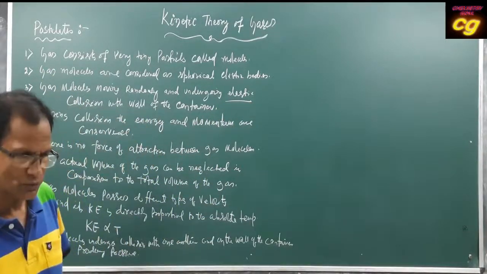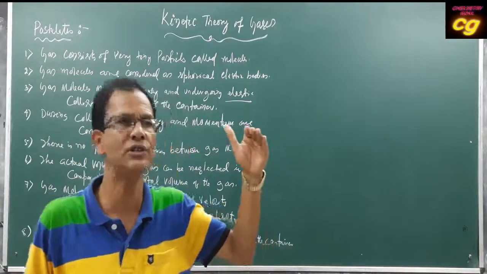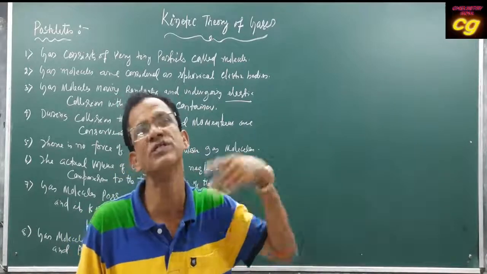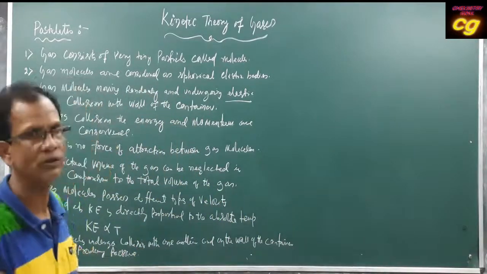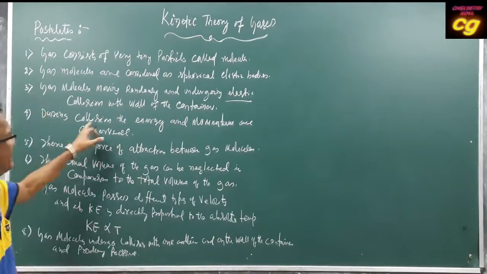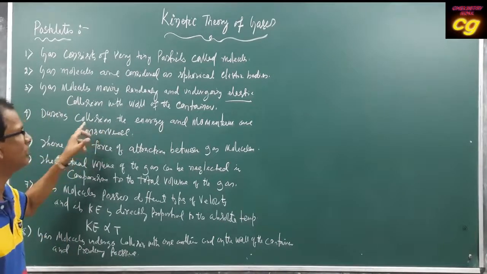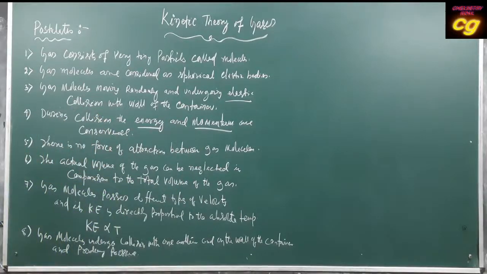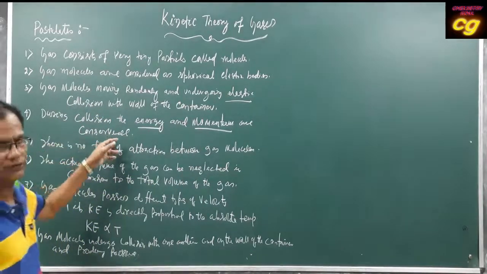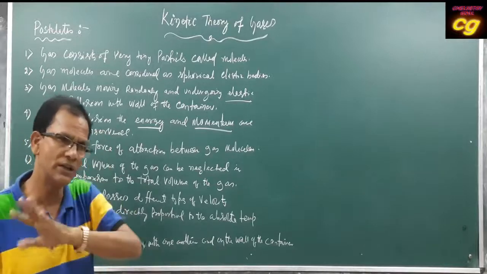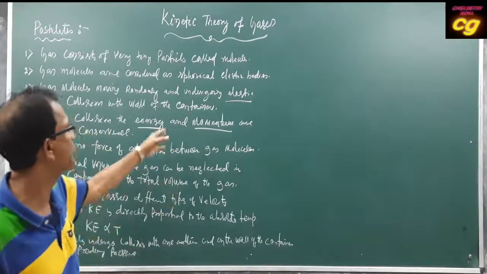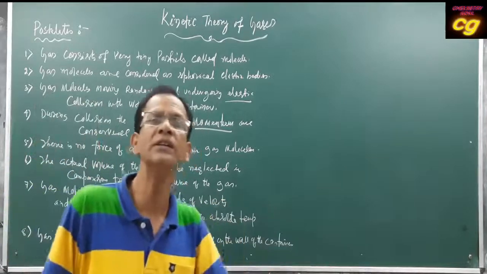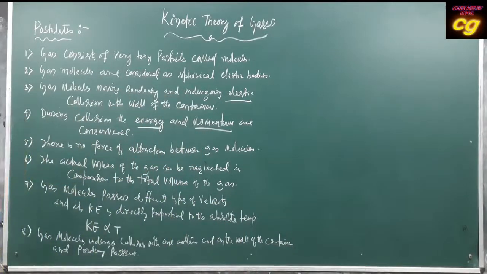Elastic means the molecule returns back after collision with the same velocity. During elastic collision, the energy and momentum of the gas molecules are conserved. Total energy remains the same, and momentum is also conserved. There is no increase or decrease of energy and momentum.